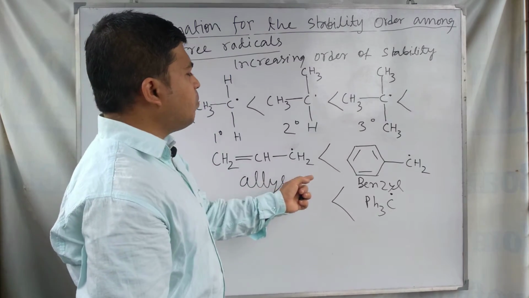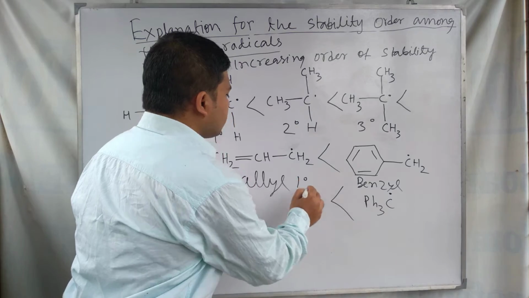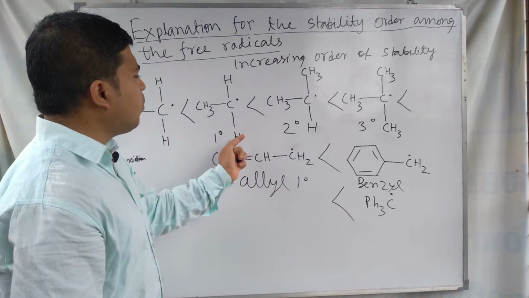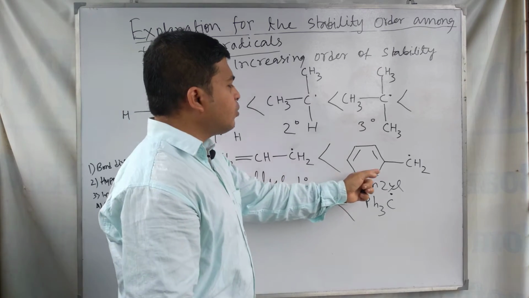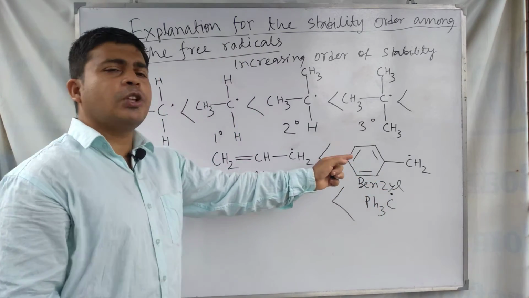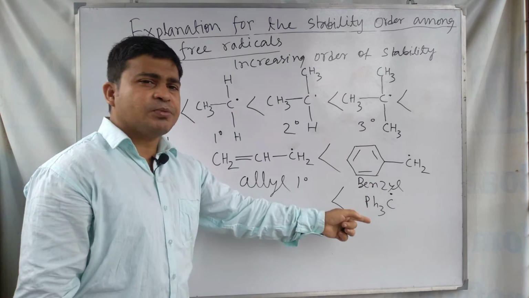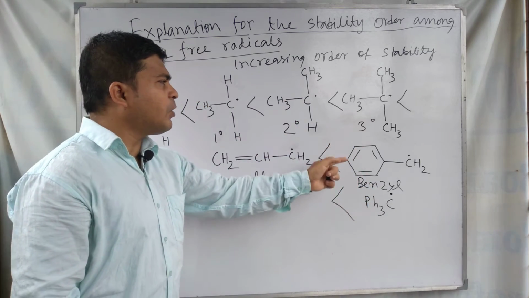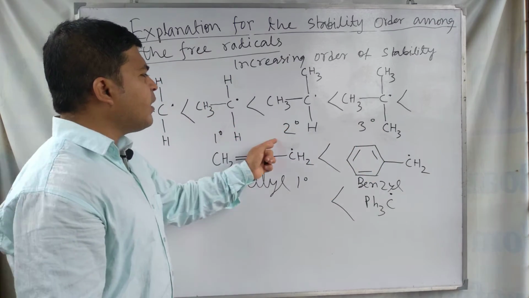Allyl is 1 degree, but exceptions occur. It has higher stability than the normal 1 degree, 2 degree and 3 degree free radicals. Benzyl is also 1 degree, but it is an exception, and for this exception it is highly stable compared to primary, secondary and tertiary free radicals.